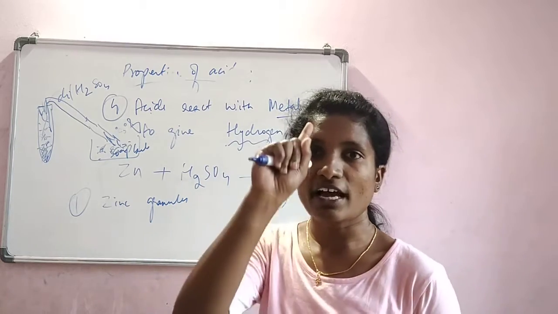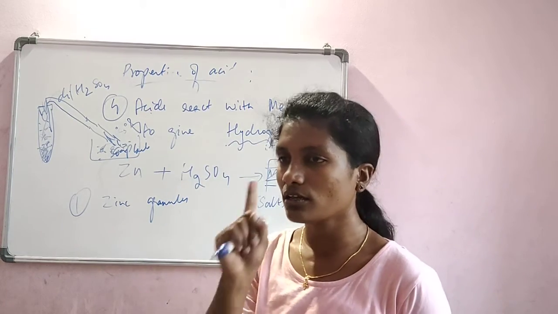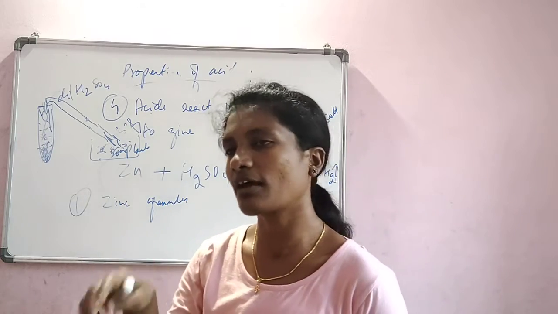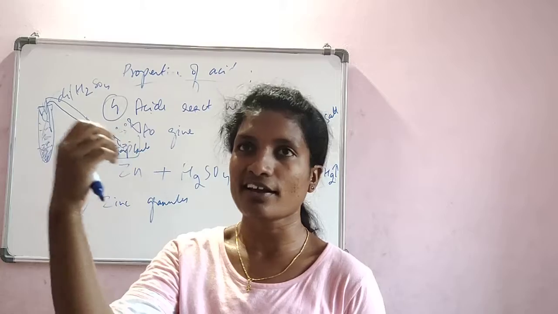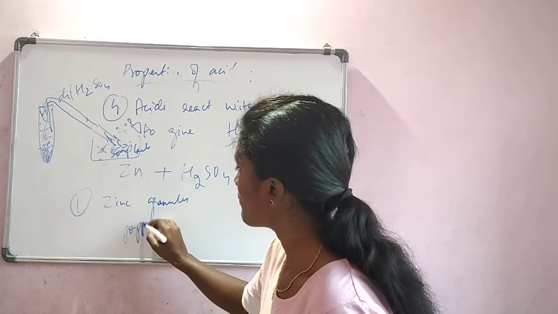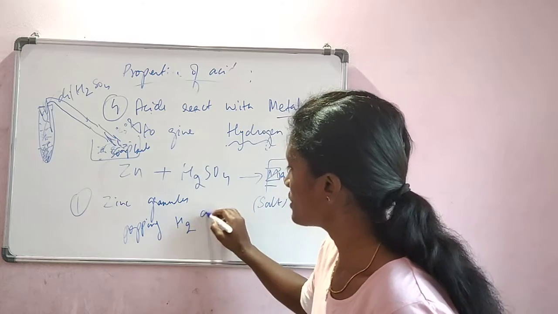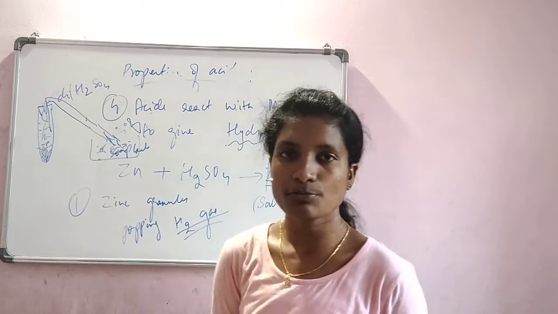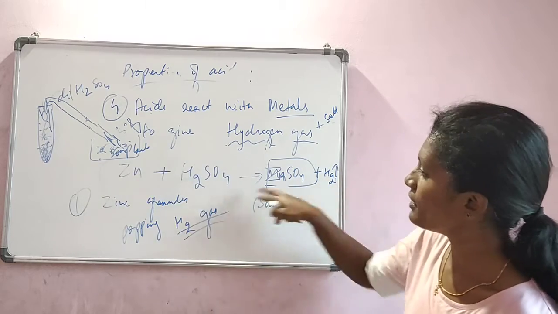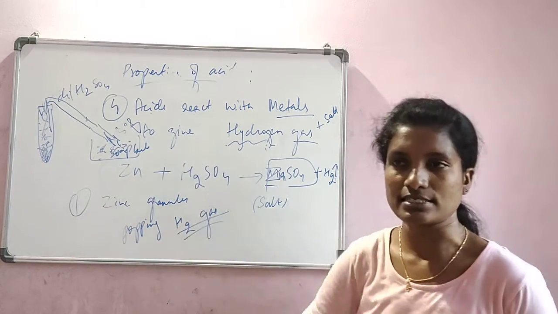And remember, only hydrogen gas can create a popping sound. Other gases may give dazzling sounds or drizzling sounds, anything, but the popping sound is given by only hydrogen gas. This proves that hydrogen gas is evolved when a metal reacts with an acid.